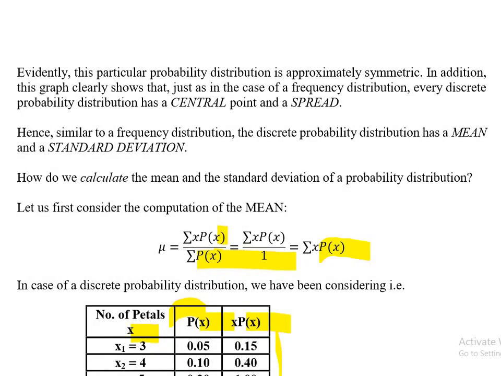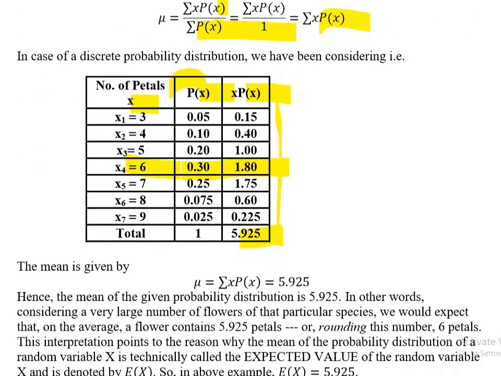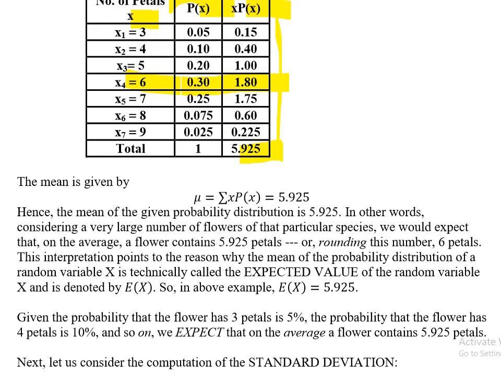Let me bring it down. So this is your probability, you see. Hence your mean is, you see, mu is equal to summation xp(x). This is the simple formula, and your mean becomes 5.925.